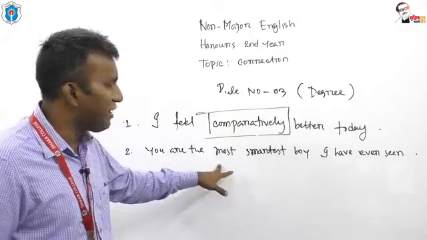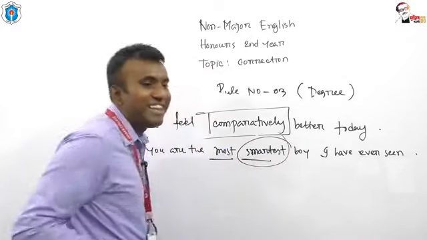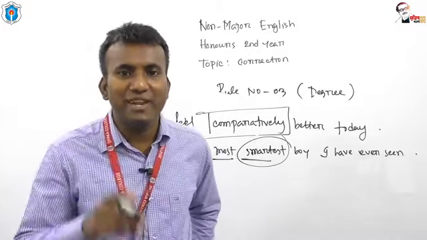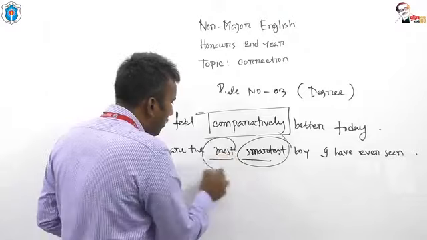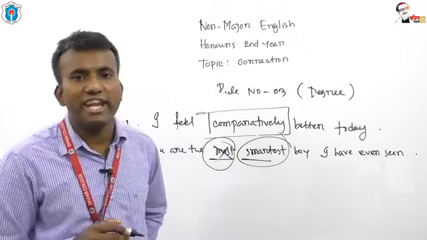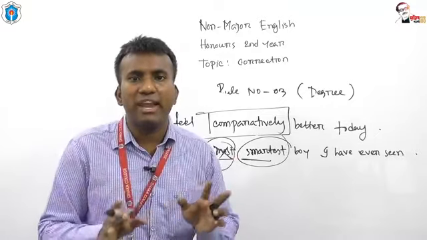And what is the second one? Most smartest. What is the superlative form of smart? The superlative form of smart is the smartest. Okay. That's why most is not needed. So, double comparative or double superlative is not allowed.